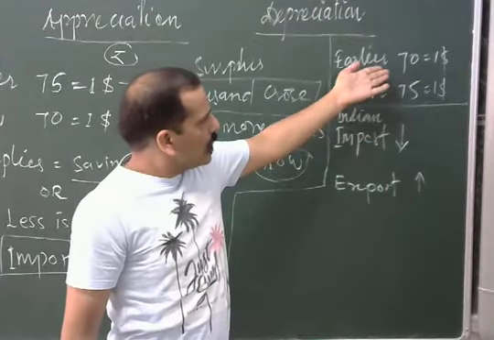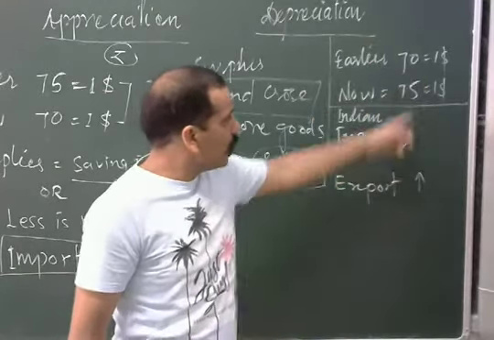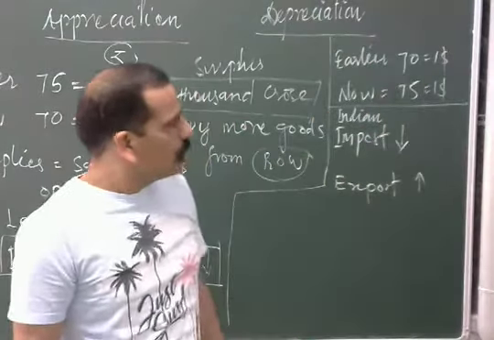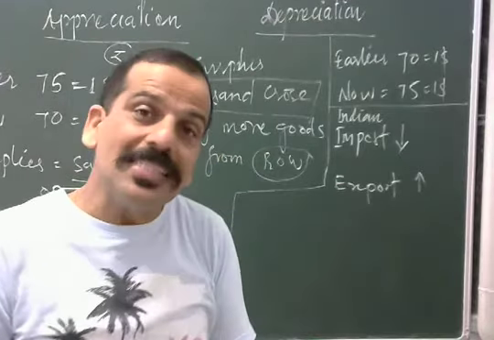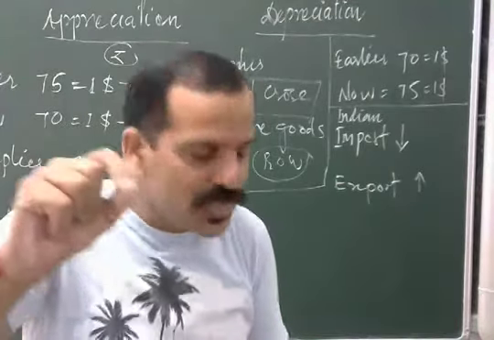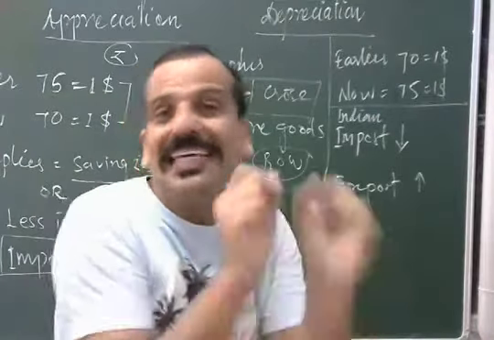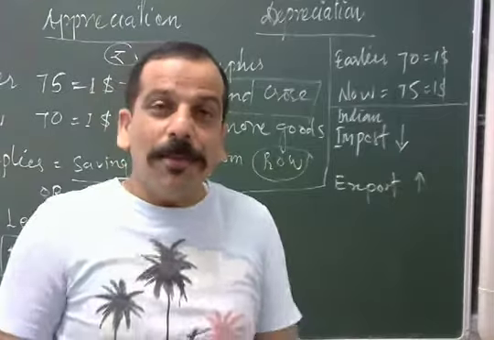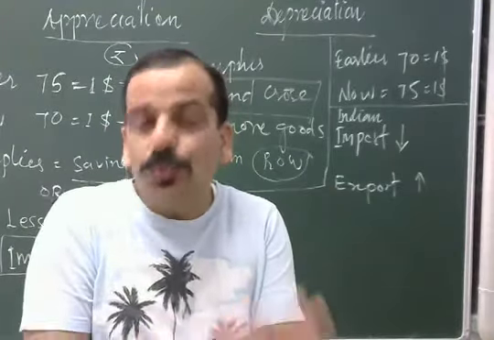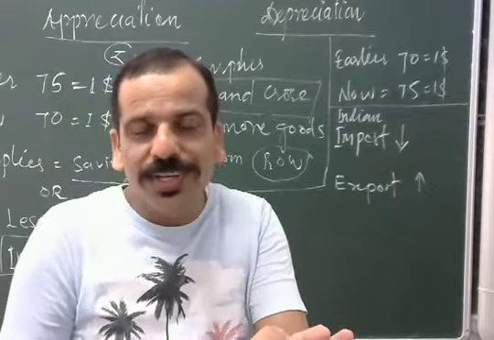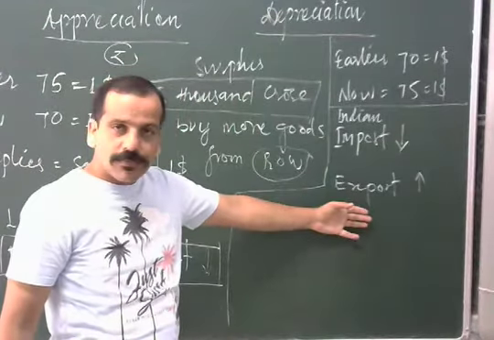Earlier they paid 70,000, now 75,000, so their saving will be more. Now they are getting the Indian rupees by paying less of their currency. By paying less to get more, exports will increase.